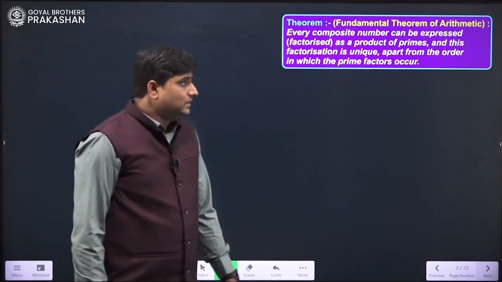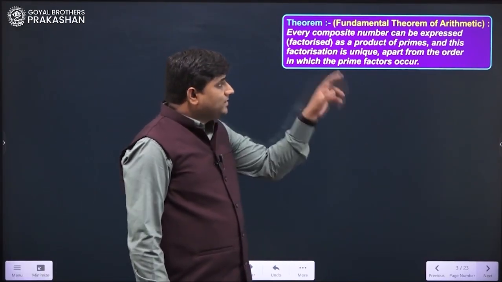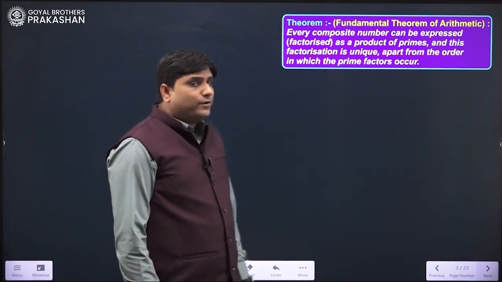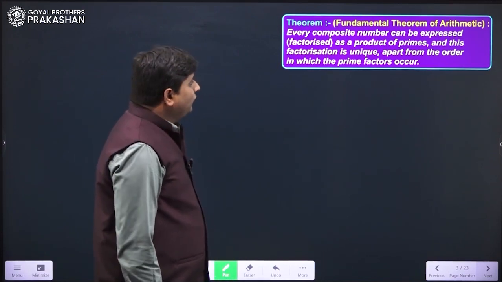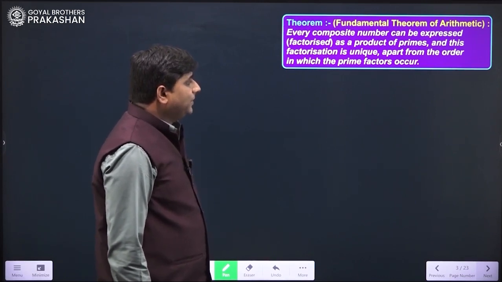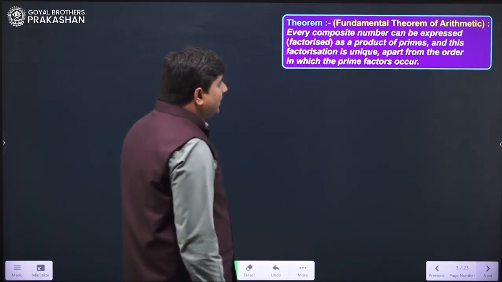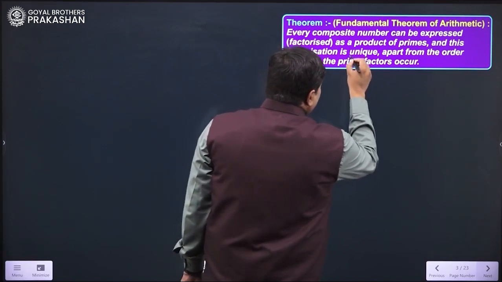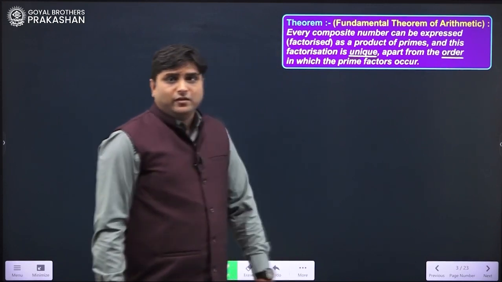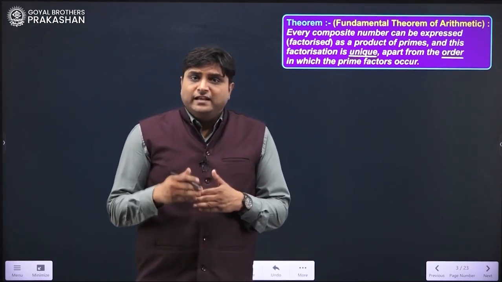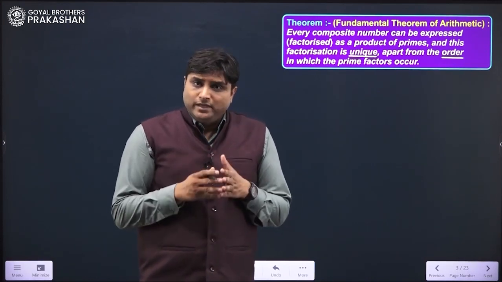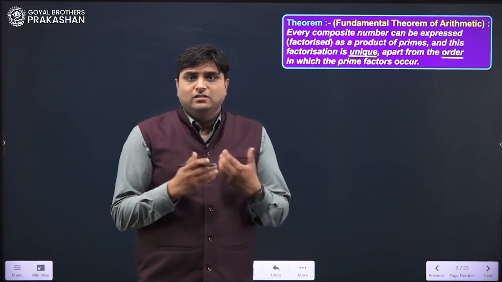What does the theorem say? It says every composite number can be expressed or factorized as a product of primes, and factorization is unique apart from the order in which the prime factors occur. So there are two very important words in this theorem, that is unique and order. It means if we write any composite number as a product of primes, then it will be unique. We can just change their order.